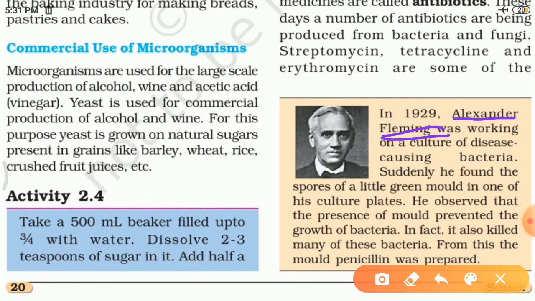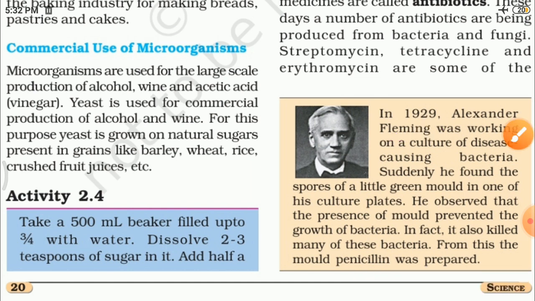Then Alexander Fleming said that since it can stop the growth of bacteria, we can use it as a medicine which will stop the growth of bacteria in our body also. So it was a sudden discovery by Alexander Fleming. He observed that the presence of mold prevented the growth of bacteria. In fact, it also killed many of these bacteria. From this, the mold penicillium was prepared.